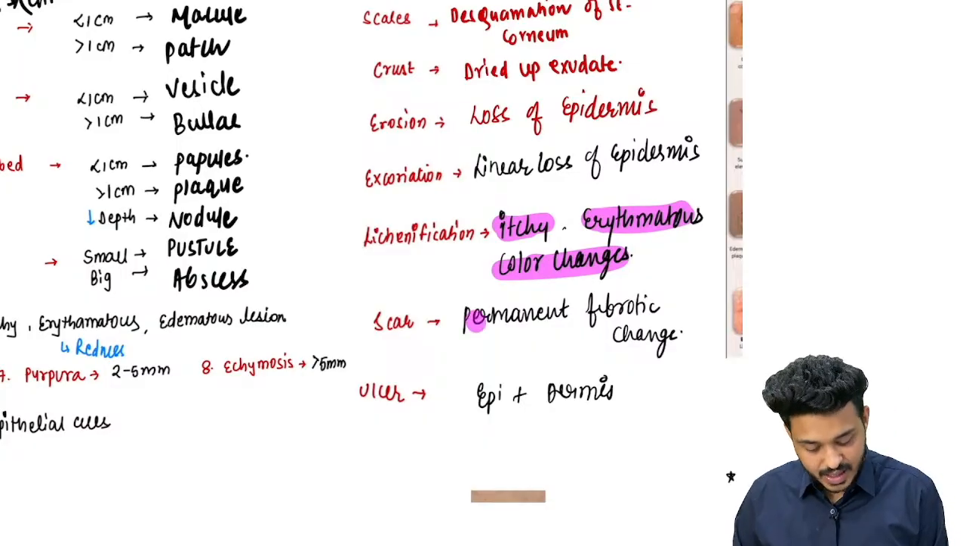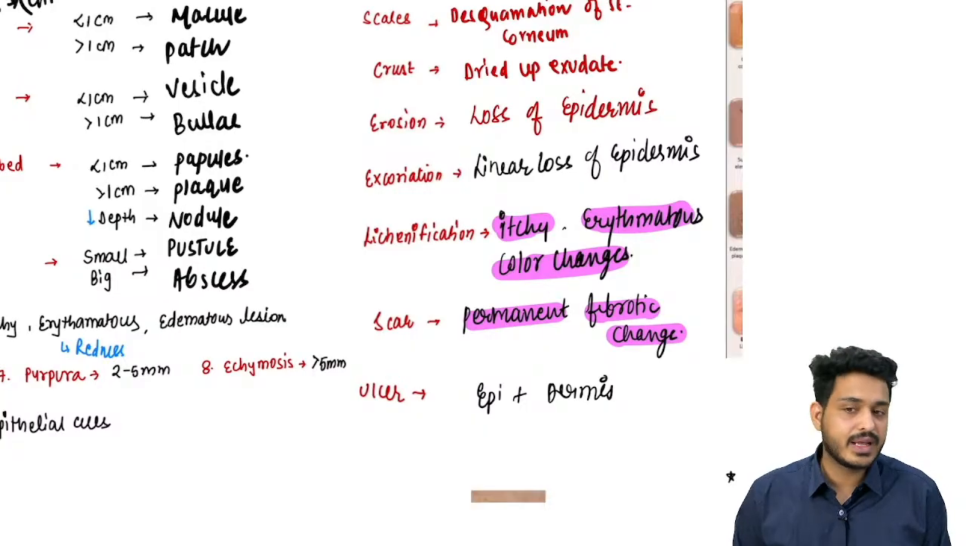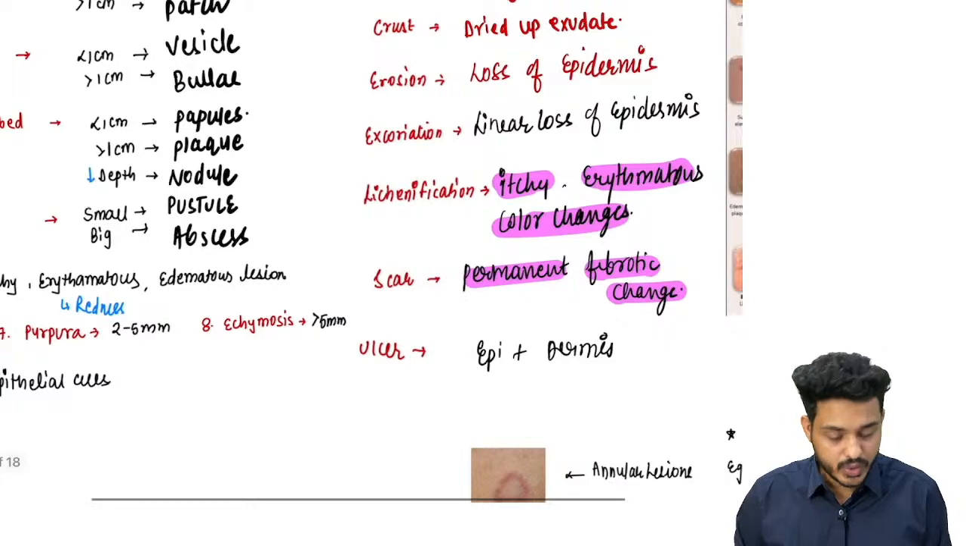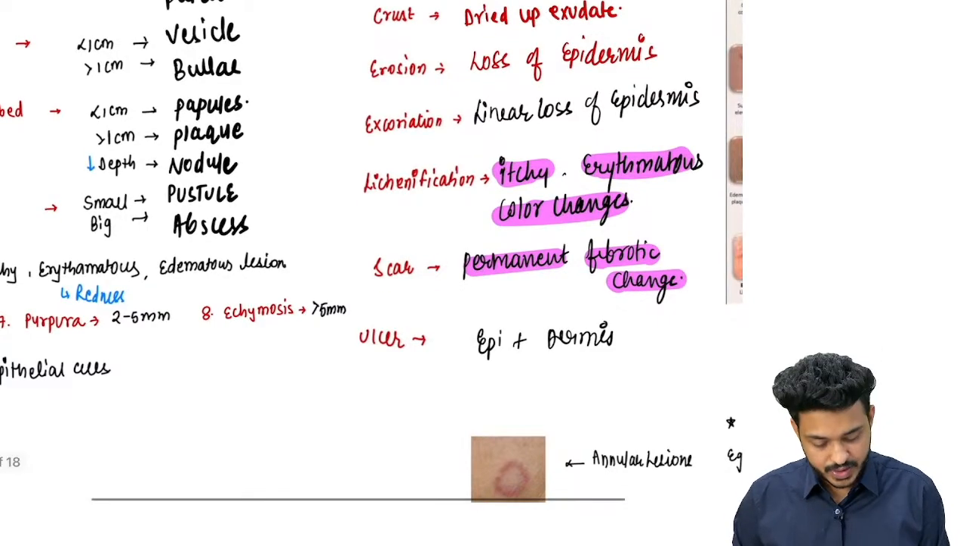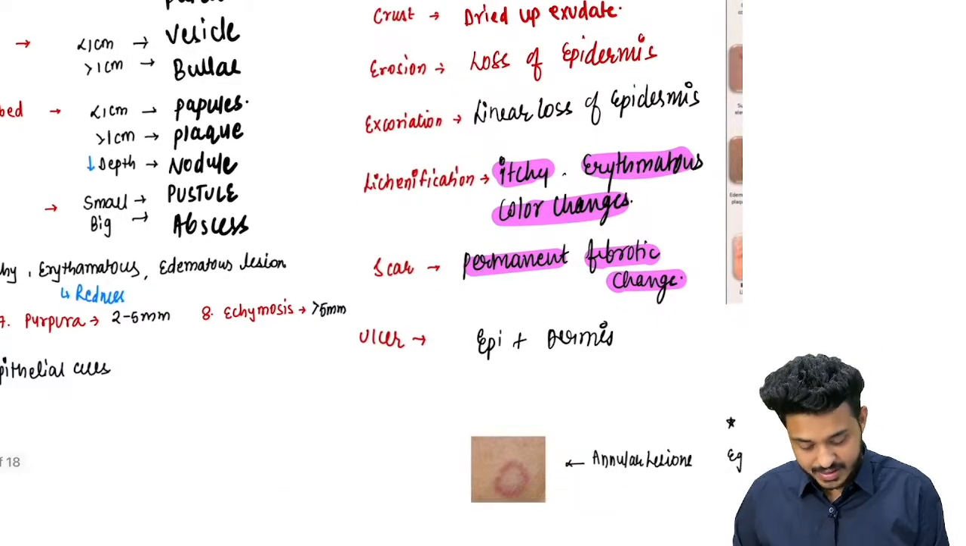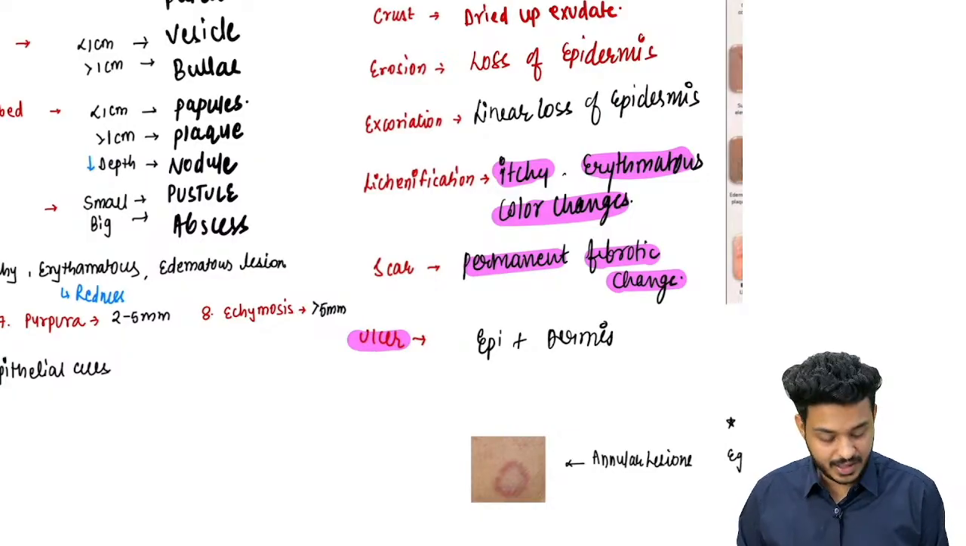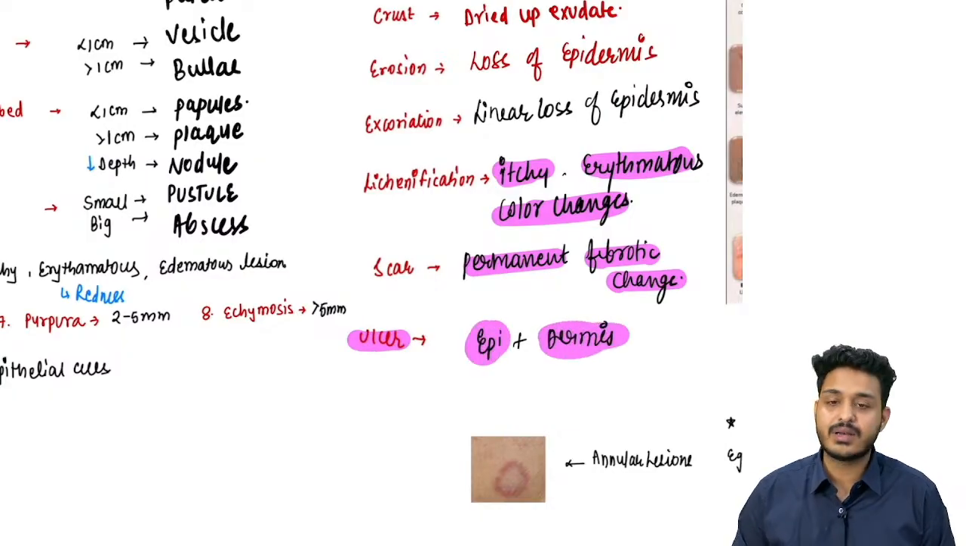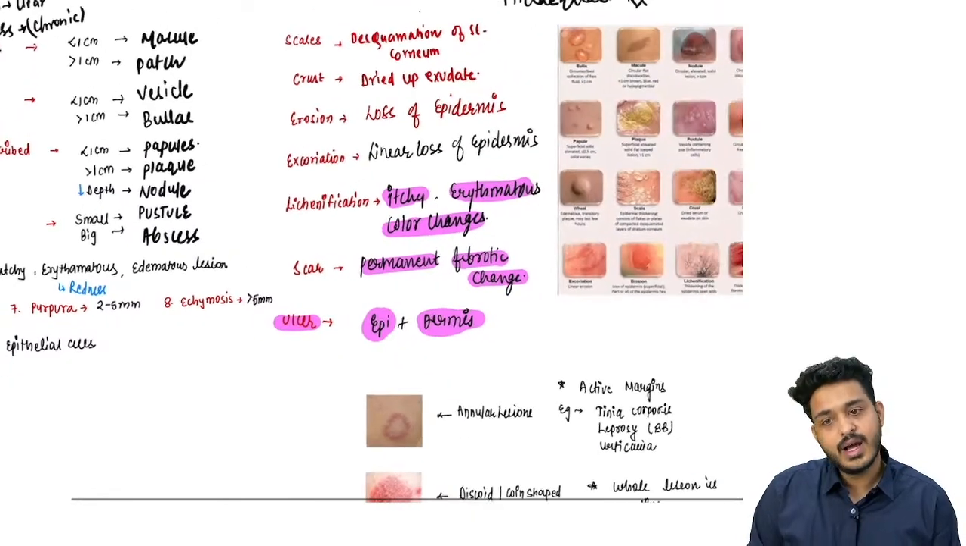What is a scar? A scar is a permanent fibrotic change that happens after a disease, right. If hypertrophy happens in a scar, what do you call it? A hypertrophic scar is also known as what, beta, right. Another thing we have is an ulcer. What is an ulcer? Ulcer is loss of epidermis plus dermis, involvement of both is known as ulcer formation, right.